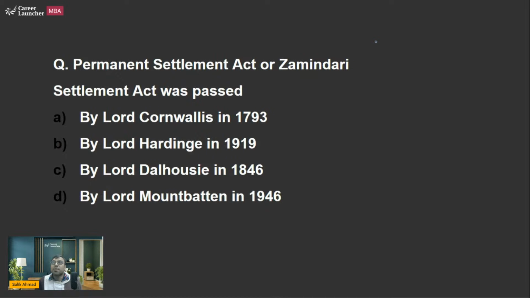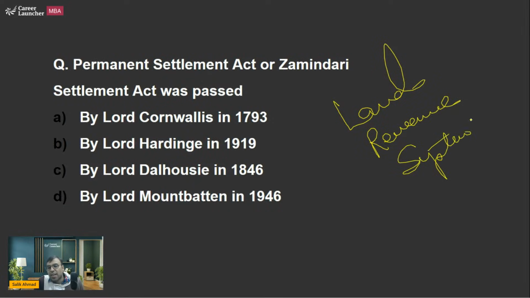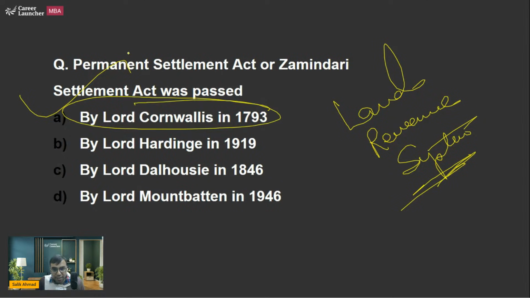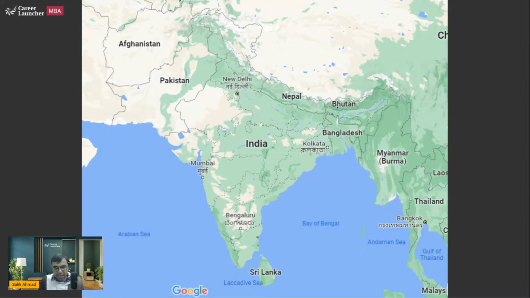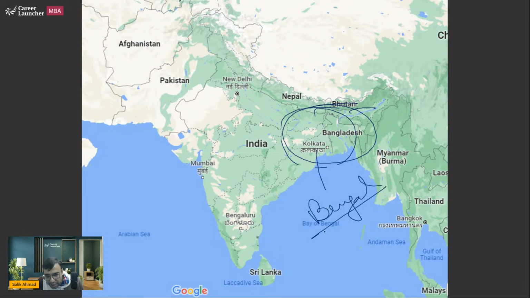The next is the Permanent Settlement Act, or Zamindari Settlement Act. This was actually a land revenue system of the British in the Bengal region, modern day Bengal region, passed by Lord Cornwallis in 1793. That's very famous or infamous, whatever you can say. This region, Bengal, was quite huge at that time. So, 1793 Permanent Settlement Act by Lord Cornwallis.